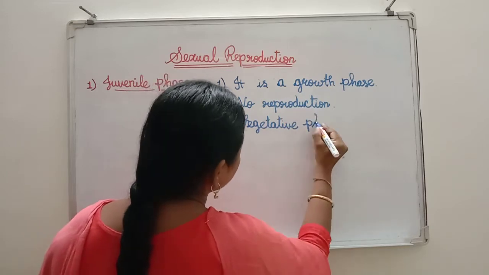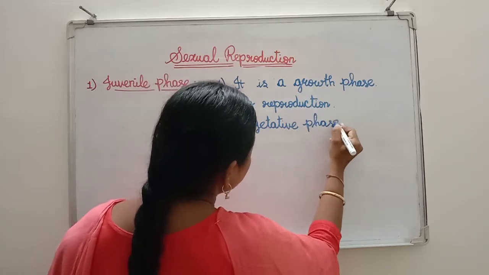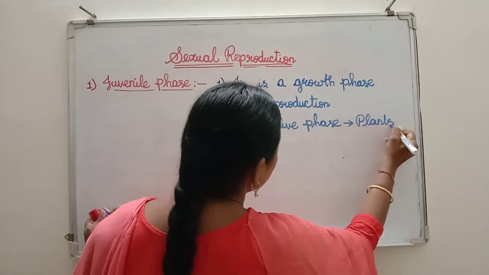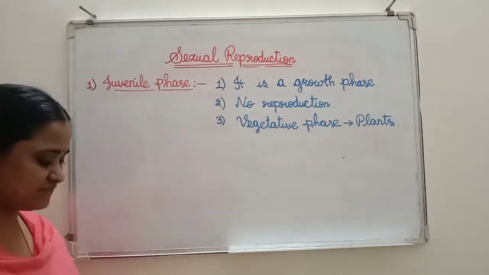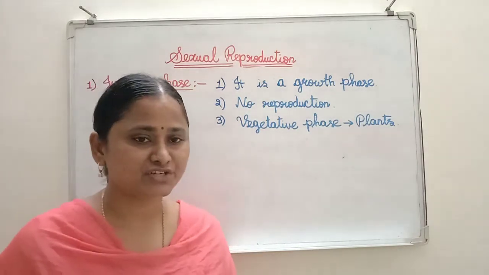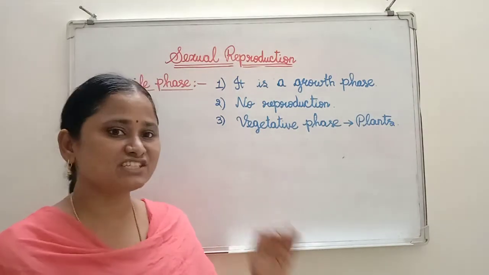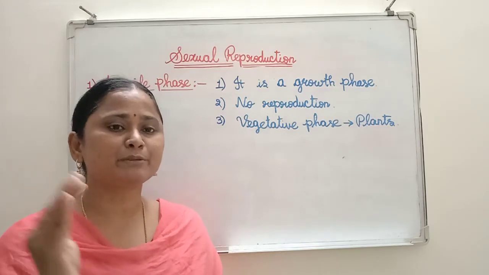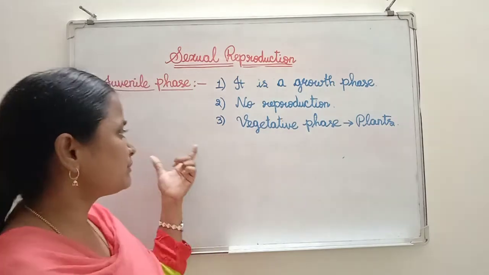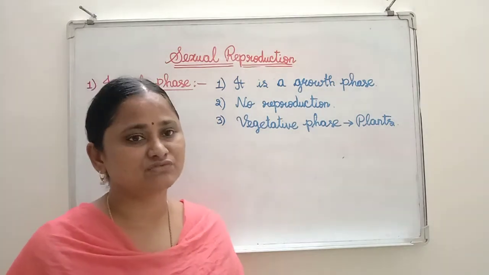In plants, this phase is termed the vegetative phase. So that is about the juvenile phase. It is a growth phase. There is no reproduction taking place. During this phase, the development of reproductive organs is taking place. In plants, this phase is termed the vegetative phase.